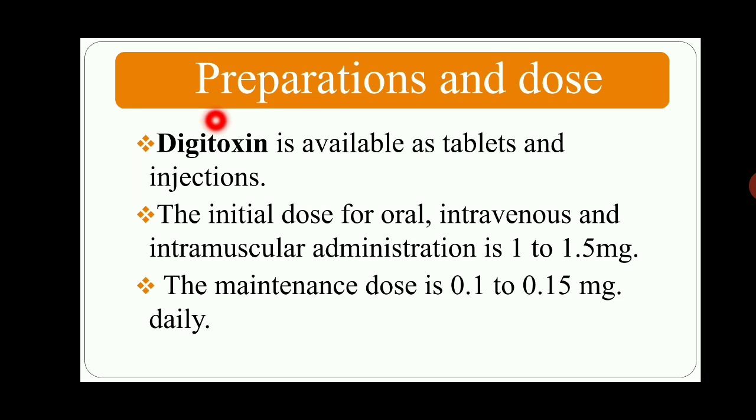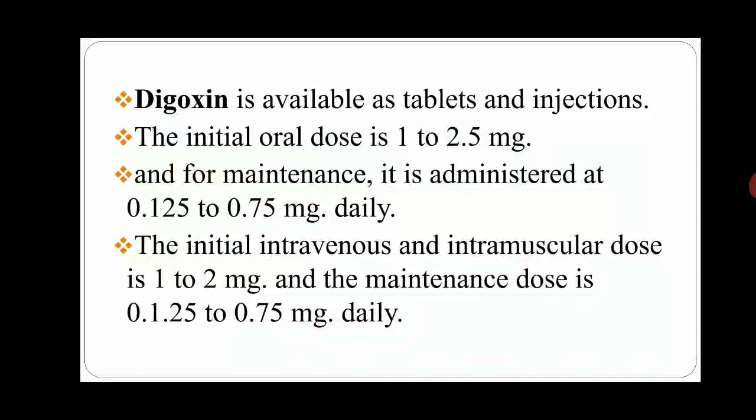Another drug is digoxin. Digoxin is available as a tablet and injection form. The initial oral dose is 1 to 2.5 milligram, and for maintenance it is administered at 0.125 to 0.75 milligram daily.